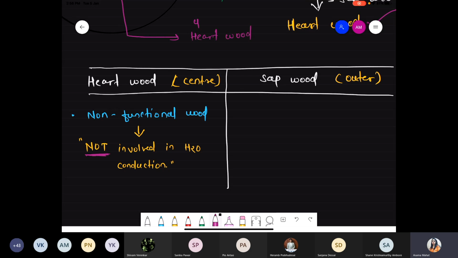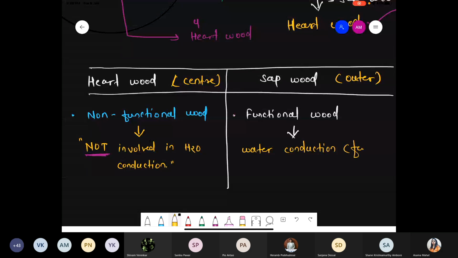Now, when we are talking about the sapwood, basically these are the functional wood. It is a functional wood, and why do we call it functional wood? Obviously, they are responsible for water conduction. They perform a function, that is water conduction.